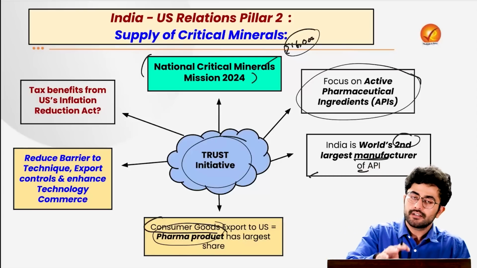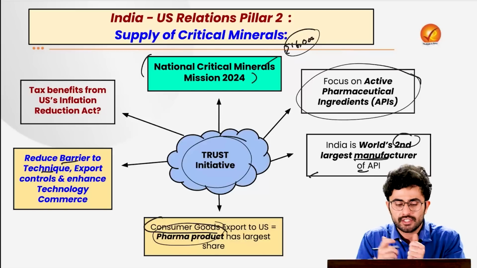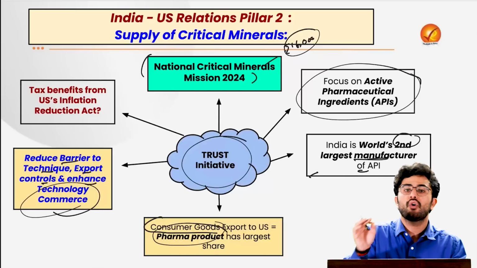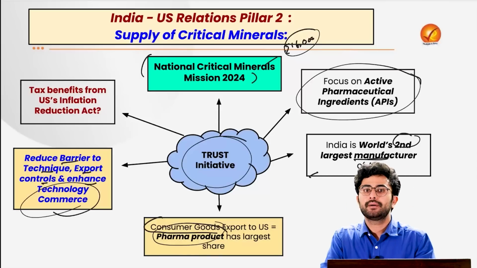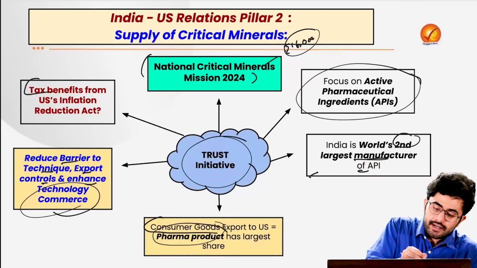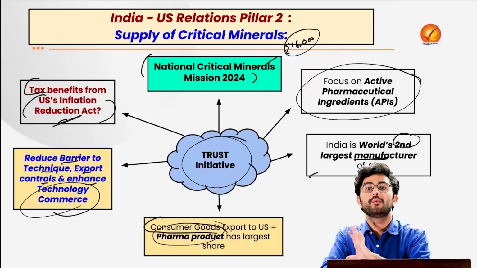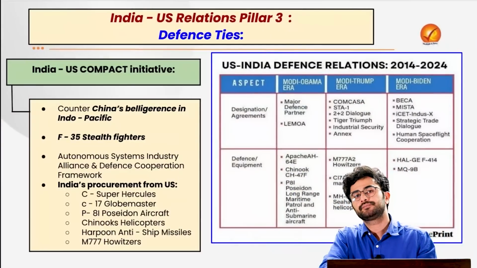And the idea is that under this TRUST initiative, we are going to reduce barriers to various kinds of technological sharing and export controls, as well as further enhance technology commerce. However, even in this TRUST initiative, there lies one dilemma. What is that? Is there any tax benefit which we will get from the US Inflation Reduction Act? The answer is no. So that can act as a deterrent for various indigenous companies.